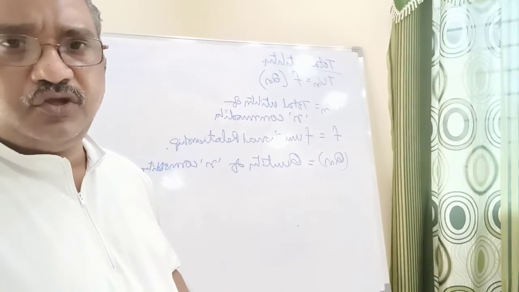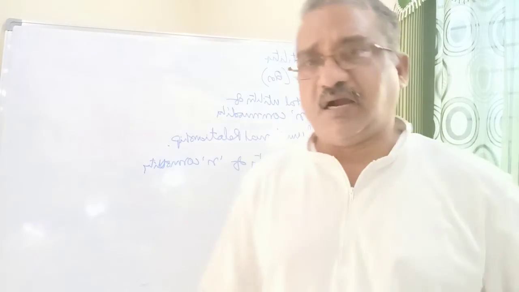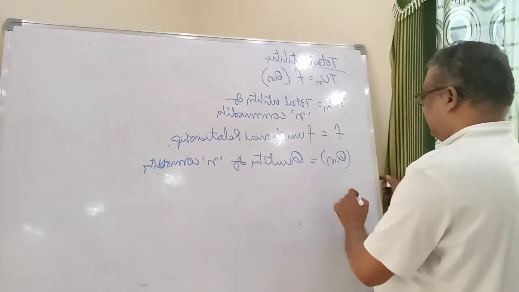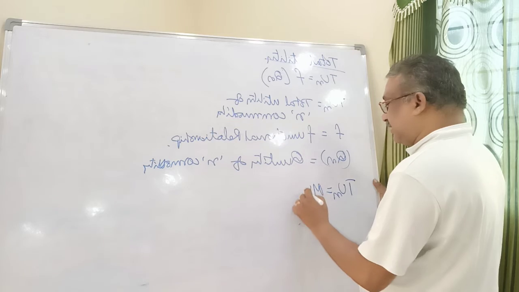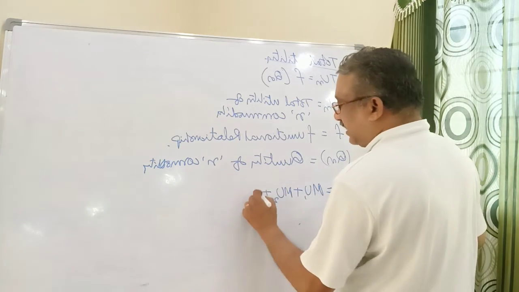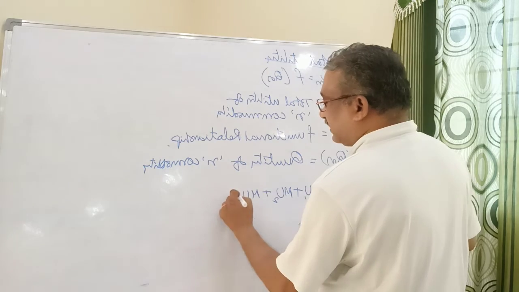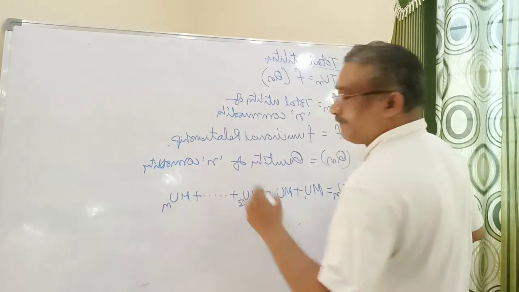The total utility can also be measured in this manner: total utility of n equal to marginal utility of 1 plus marginal utility of 2 plus marginal utility of 3 plus dash dash dash plus marginal utility of n.